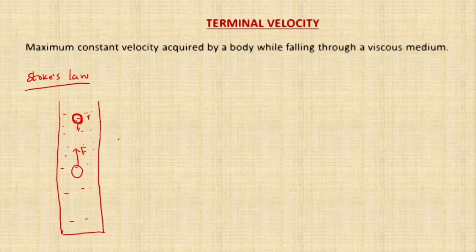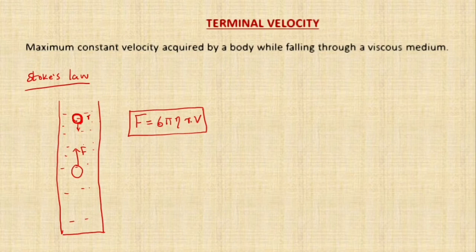According to Stokes' theorem, the viscous force acting is F equal to 6 pi eta r v, where eta is the coefficient of viscosity, r is the radius of the ball, and v is the velocity. And this uniform velocity is called what? Terminal velocity. So now let's derive the expression for terminal velocity.